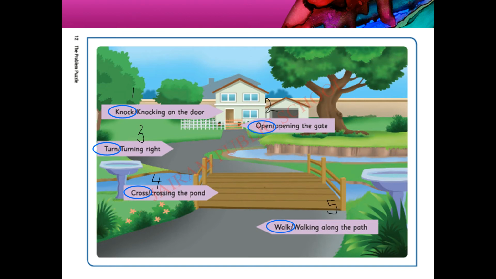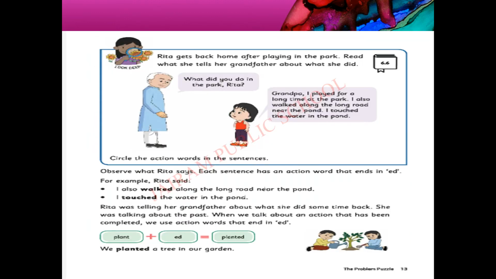I hope you all completed this activity. Just circle the actual original action words alone. Don't circle the ing form. Okay? Yes? Let's move to the next one.